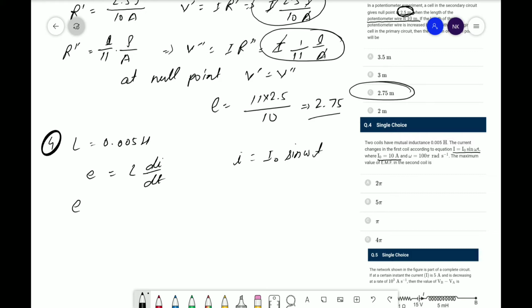But what will be E? E is equal to L d by dt of I naught sin omega t.